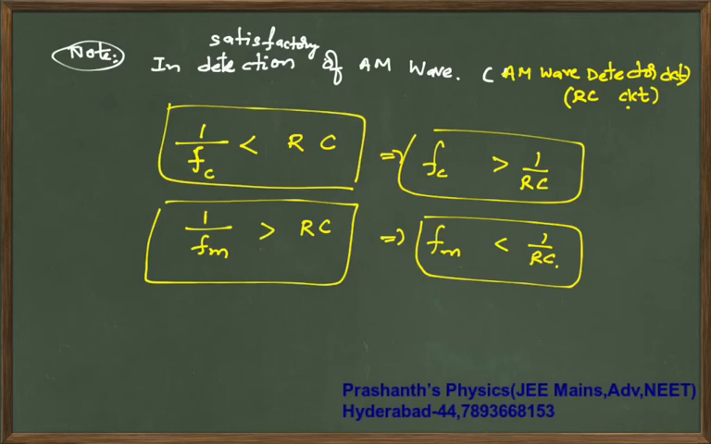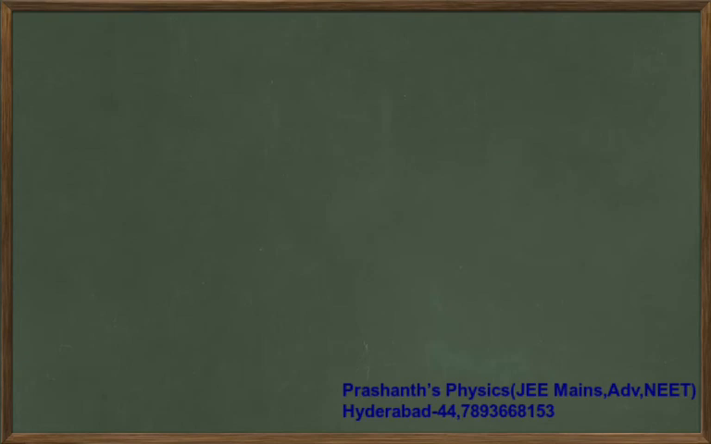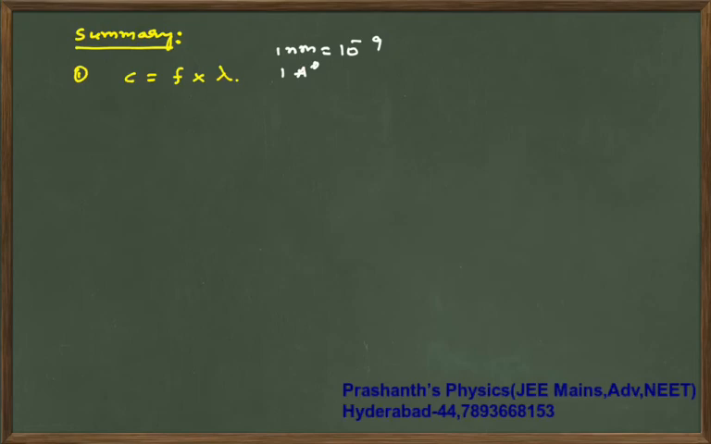Okay, summary. With this the chapter is done. Summary: what all you have learnt or what you should remember from this chapter, I'll put it in the summary. The first point is that the speed of light is frequency times wavelength. In this, usually 1 nanometer is 10 power minus 9, and 1 Angstrom is 10 power minus 10 meters.